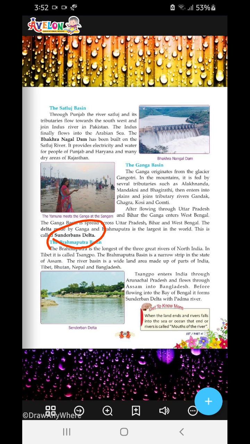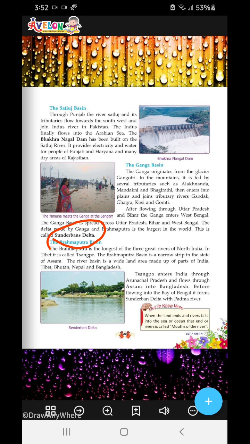So the Brahmaputra basin is a narrow strip in the state of Assam. The river basin is a wide land area made by parts of India, Tibet, Bhutan, Nepal and Bangladesh. So in India we have only the northeast India. Now the Sangpo enters India through Arunachal Pradesh and flows through Assam into Bangladesh.